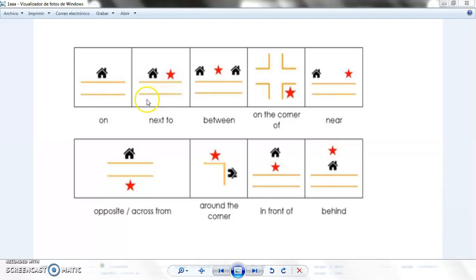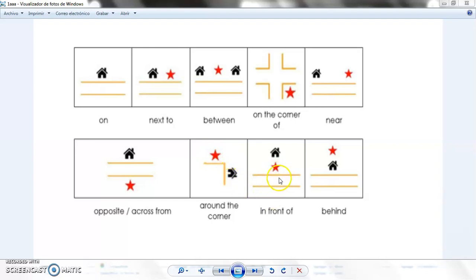We also did something like this. Imagine this one. The house is on the street. It's on the street. Next to. The house is next to this point. This point is between two houses. This point is on the corner of this street and this street. This place is near, cerca. This place is opposite this house, opposite, across from this house. Around the corner, a la vuelta de la esquina, alrededor de la esquina.